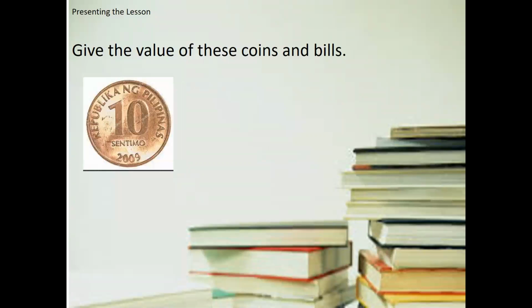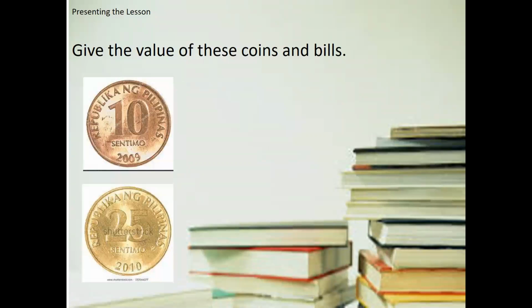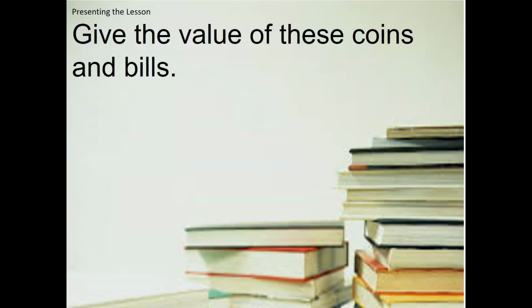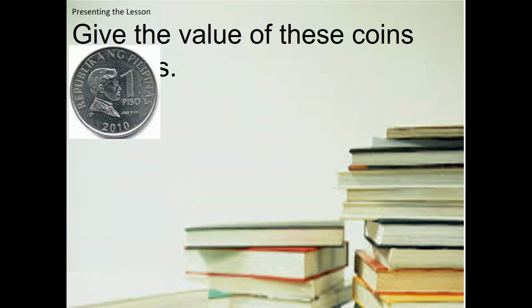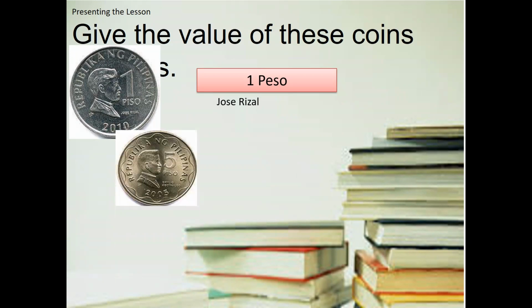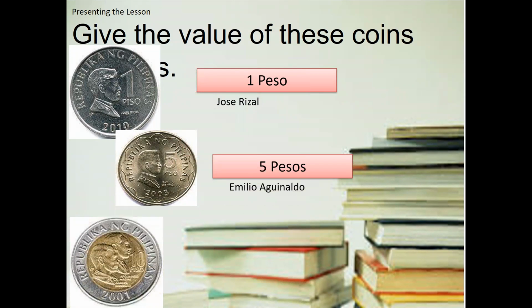Next one, we have the 10 centavo coin. Then we also have the 25 centavo coin. After the 25 centavo coin, we have the 1 peso coin. On the 1 peso coin, you can see the face of our national hero, Dr. Jose Rizal. And then the 5 peso coin, we have Emilio Aguinaldo. It also contains numbers to indicate the amount.